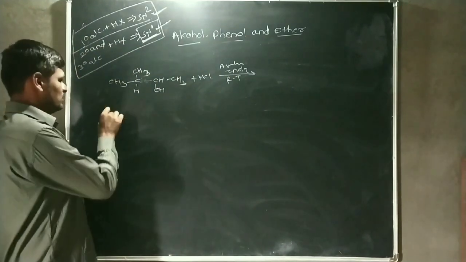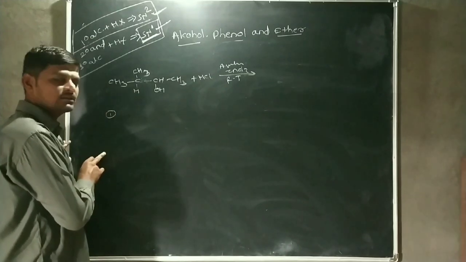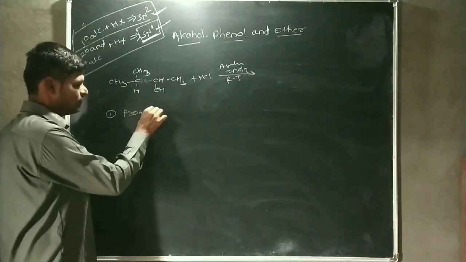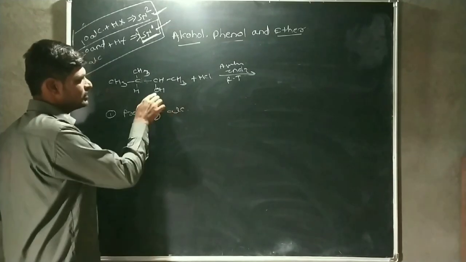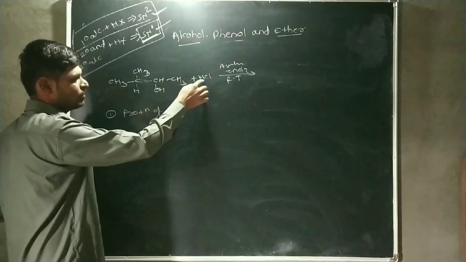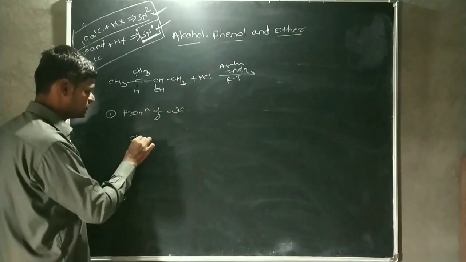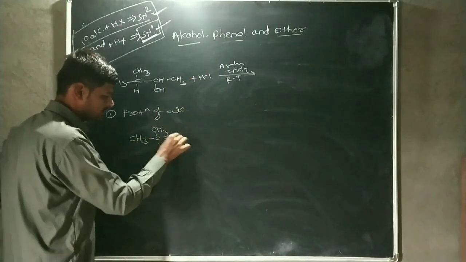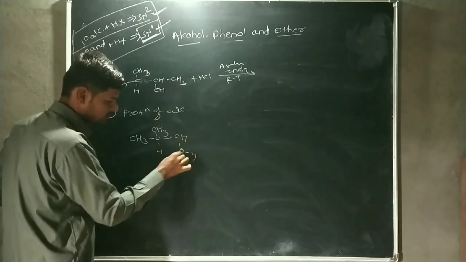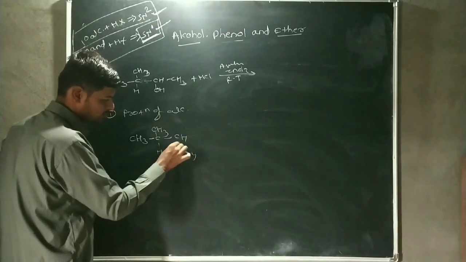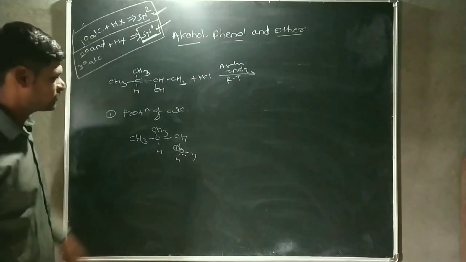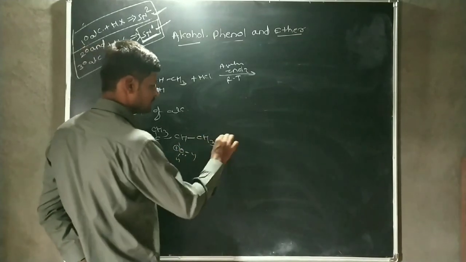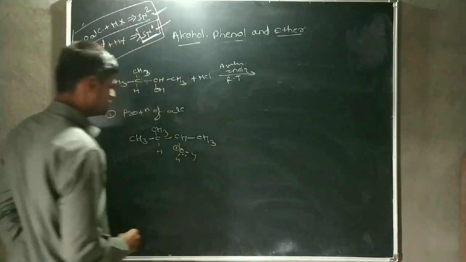Okay. Mechanism: in the first step, there is a protonation of alcohol. This oxygen abstracts the H+ ion from the HCl, then it forms CH3, C, CH3, H is here, then CHOH2+ is possible. After protonation, the oxygen carries the positive charge, and the CH3 group is as it is here. Okay.